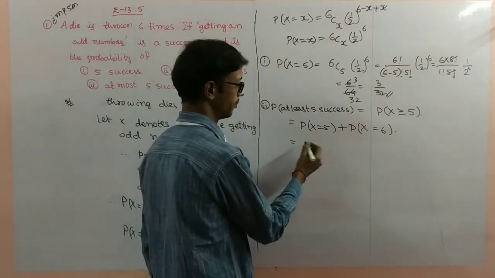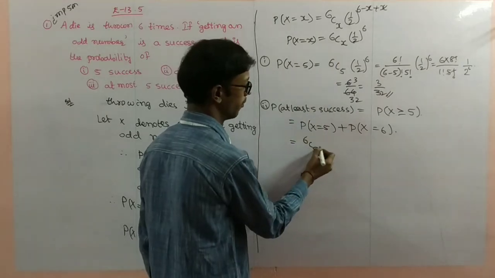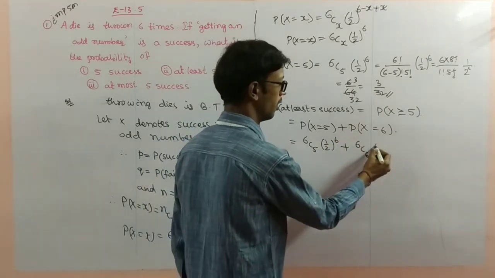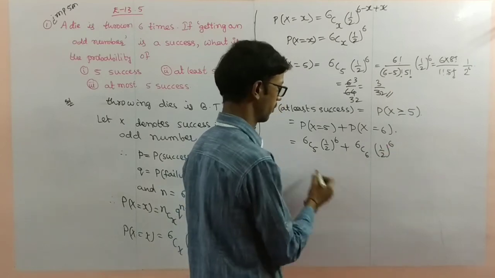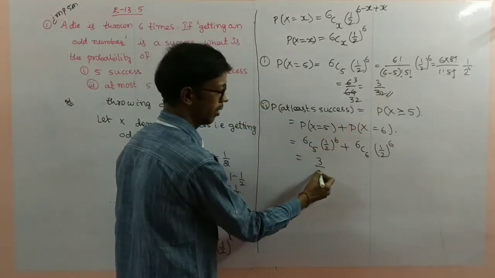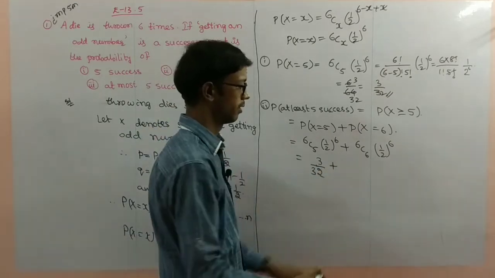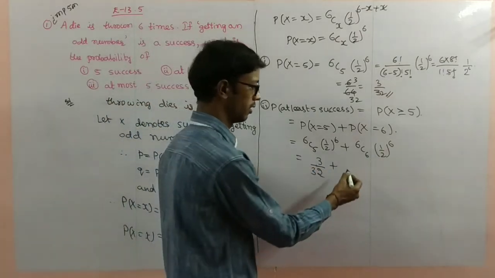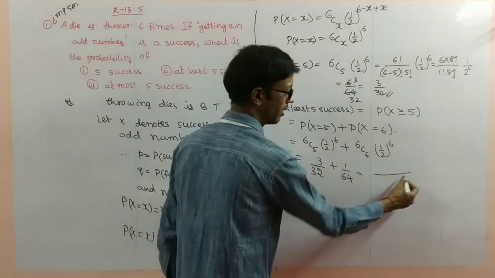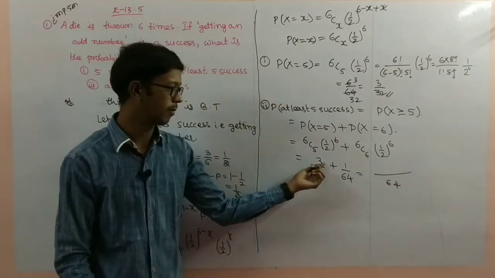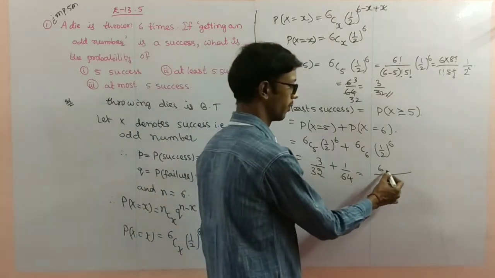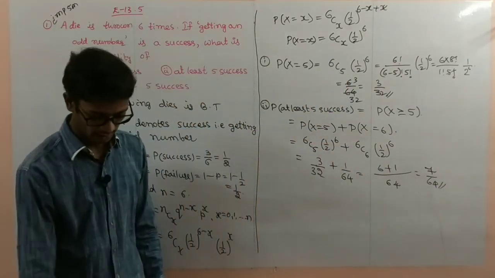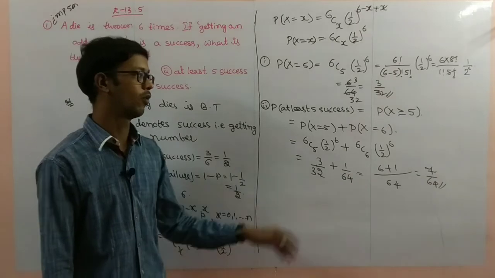That is 6C5 1 by 2 power 6 plus 6C6 1 by 2 power 6. We got 3 by 32 plus 6C6, whose value is 1, and 1 by 2 power 6 is 1 by 64. Taking 64 as the LCM, multiply by 2: 6 plus 1, so 7 by 64 is the required probability.